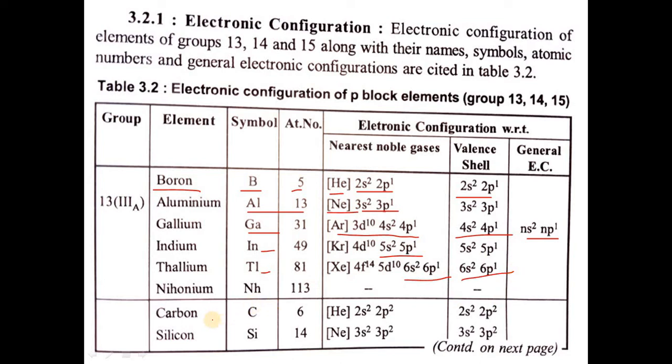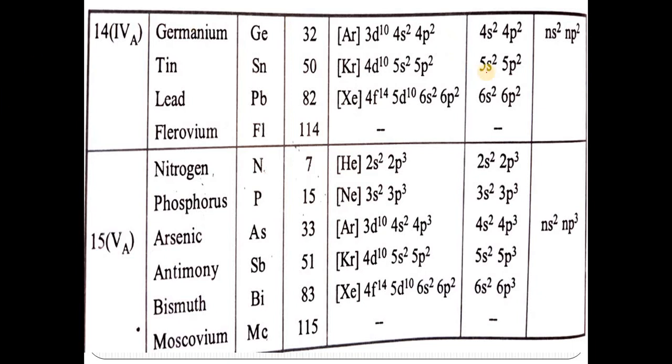Similarly, in group number 14, carbon has atomic number 6 and electronic configuration helium 2s2 2p2. Here the general electron configuration is ns2 np2. All the elements show ns2 np2 type electronic configurations. And last, the nitrogen family, group number 15: nitrogen, phosphorus, arsenic, antimony, bismuth. Nitrogen has atomic number 7, electron configuration 2s2 2p3. The general electron configuration is ns2 np3. So this is very simple.